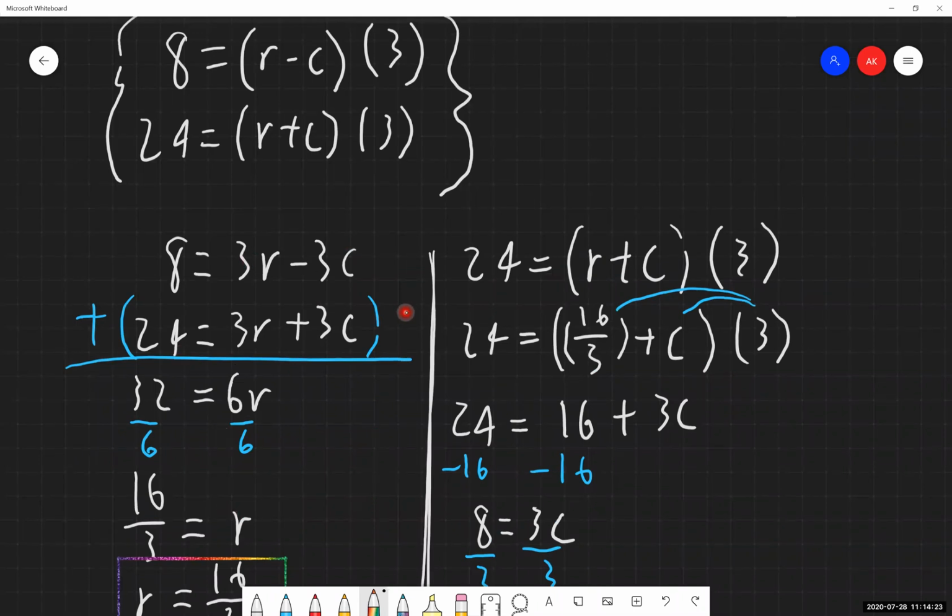And again, on the test, I will be specifying if I am looking for you guys to solve this thing using the substitution method, I will state that in the problem. If I'm looking for you to use the elimination method, I will state that in the problem. If the problem does not state use either of those two methods, then that means either one is on the table. You can use whichever one you would like. I don't care at that point in time, at least for that problem.